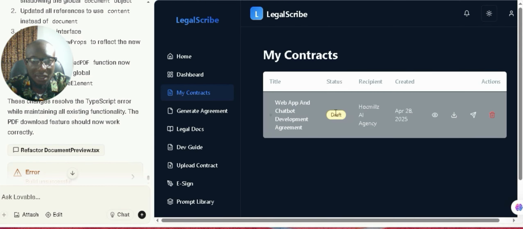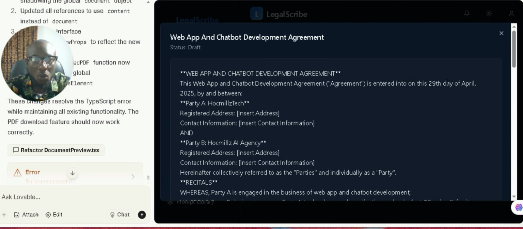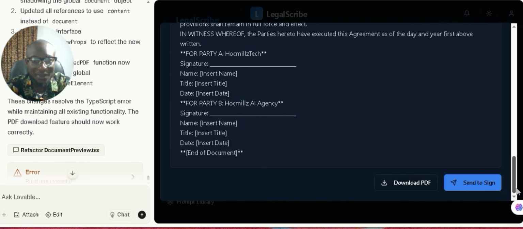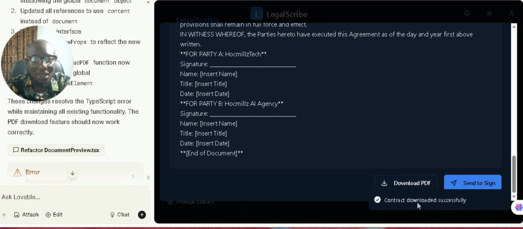Okay, let's test and see. Let's see if the view is working. Oh, amazing. It is working. Dang, it is working. Wow. Download is now here, and send to sign is now here. So let's see if the download will work. Contract downloaded successfully. Wow. So the download is working.